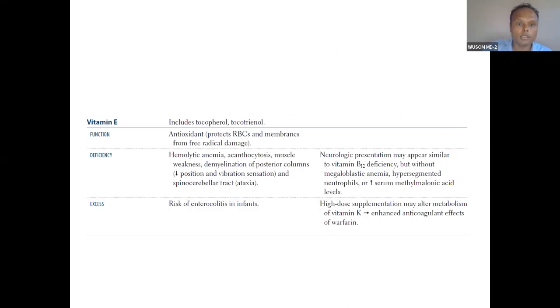So it is, you can see here, antioxidant, and so protects RBC membranes, hemolytic anemia. Okay, and then acanthocytosis we have seen. Abetalipoproteinemia is related to acanthocytosis. So this is also because of this vitamin E. So RBC will have spines. Okay, this is acanthocytosis. So muscle weakness, demyelination of posterior column, you can say this is because of vitamin E deficiency.